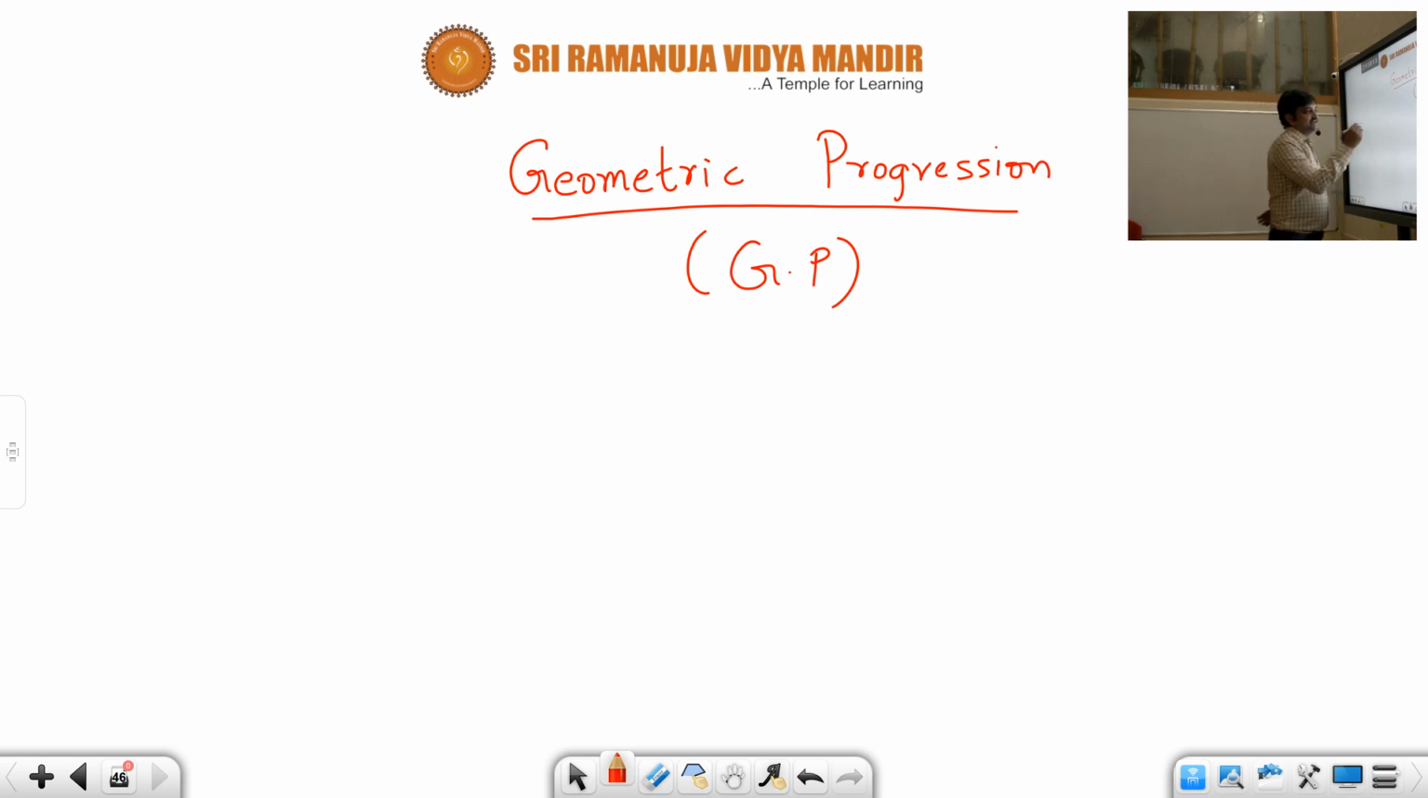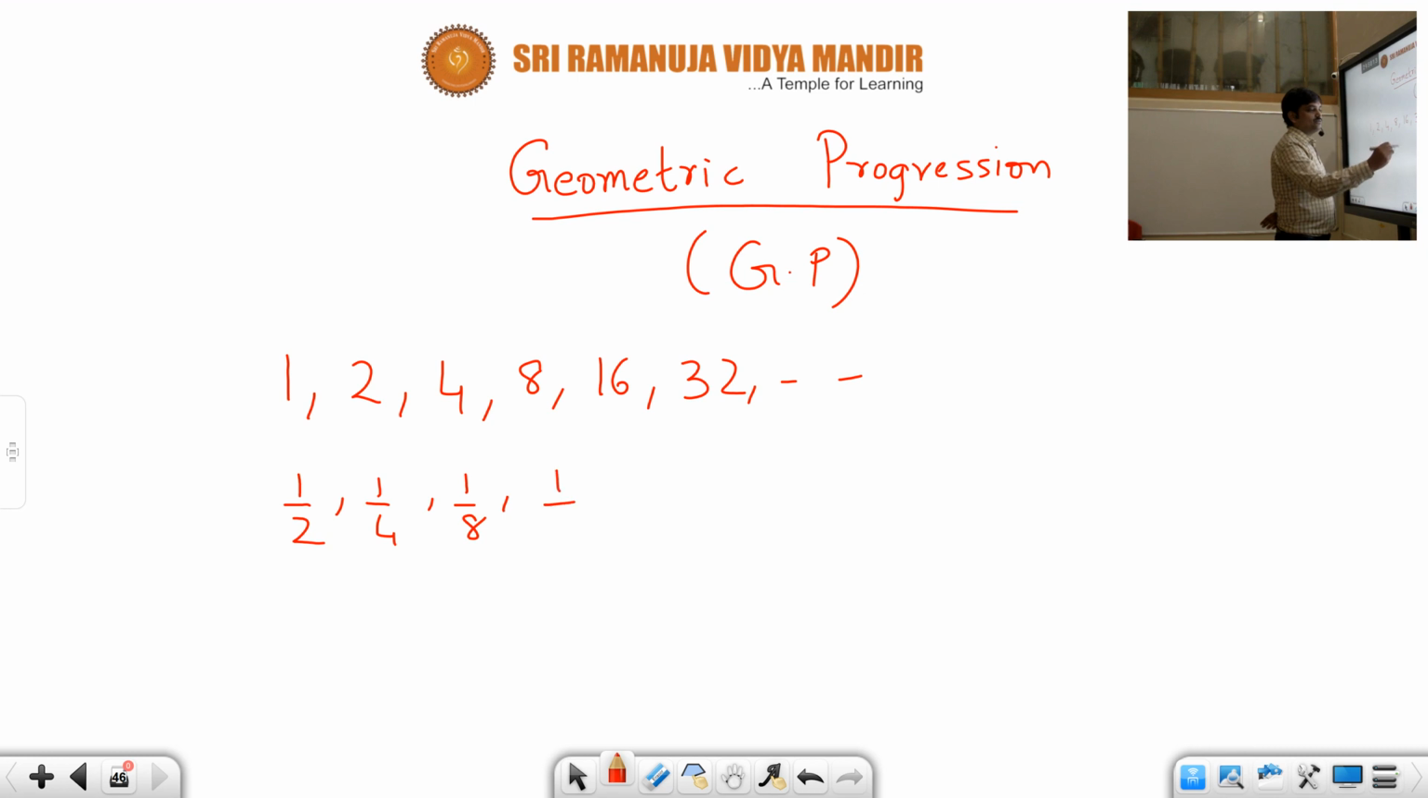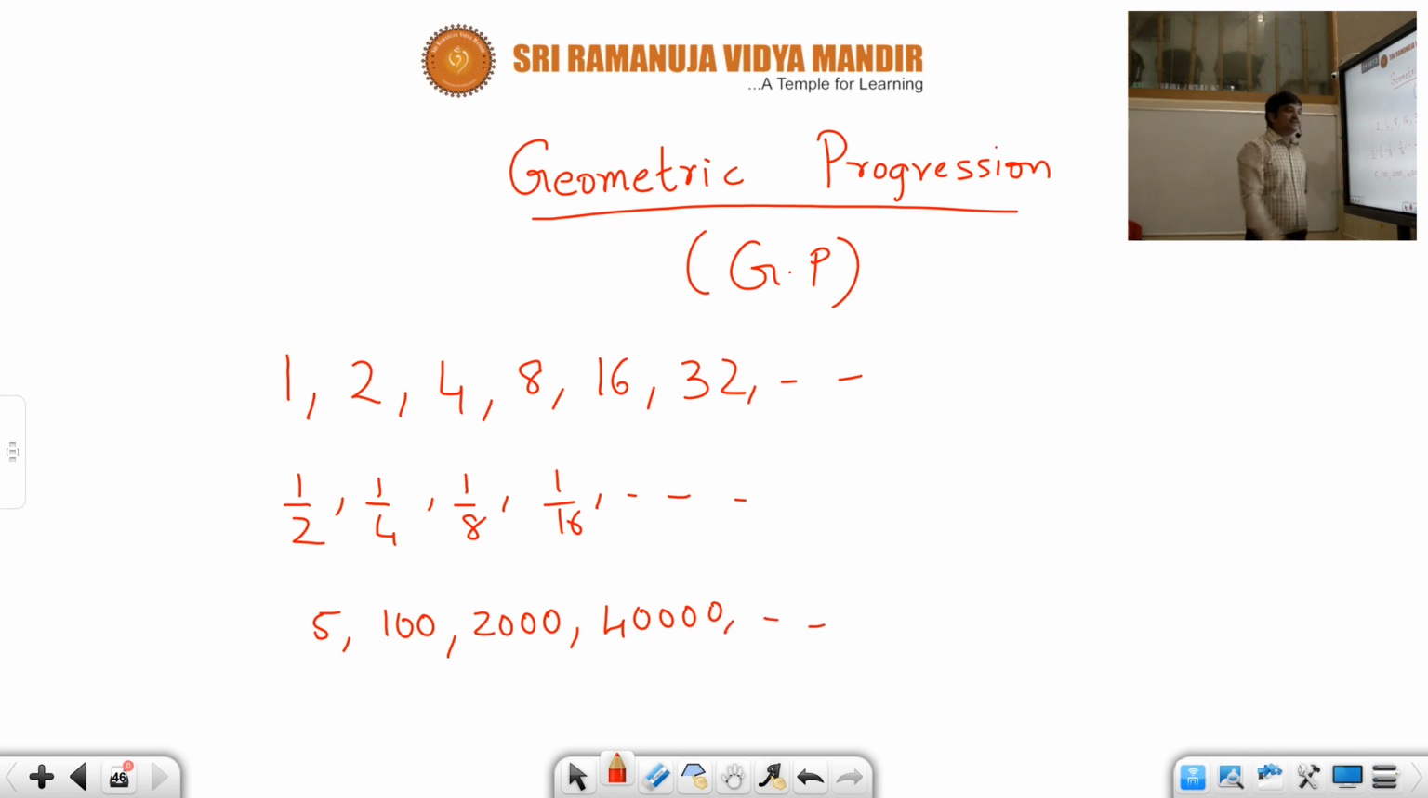Now consider numbers like this. Say for example 1, 2, 4, 8, 16, 32 and so on. See, look at the pattern. Similarly, consider another pattern, say 1 by 2, 1 by 4, 1 upon 8, 1 upon 16 and so on. Or else consider 5, 100, 2000, 40,000, and so on.